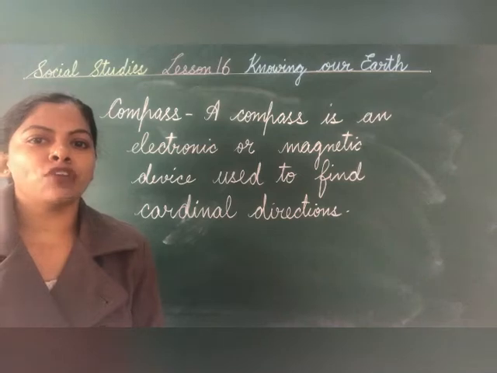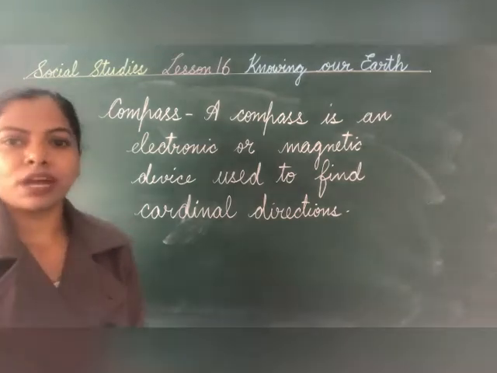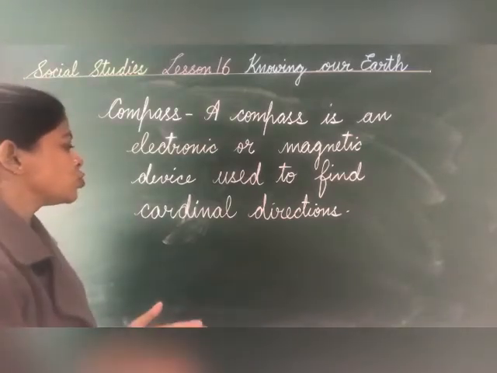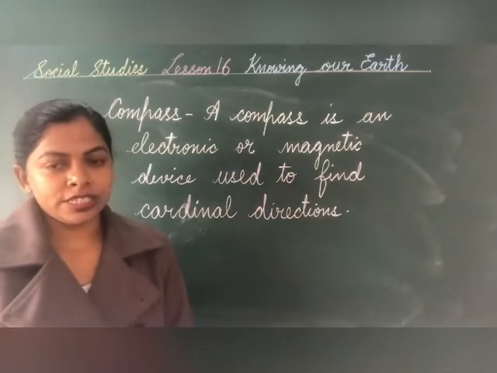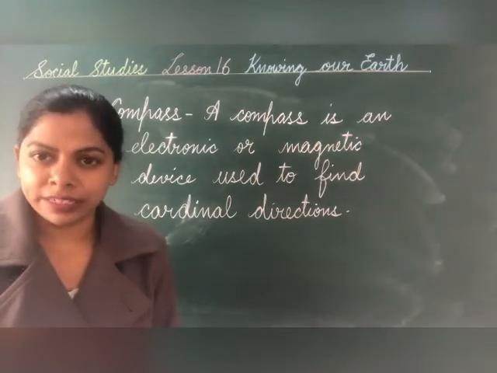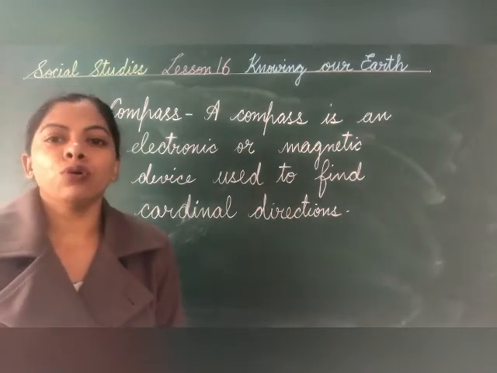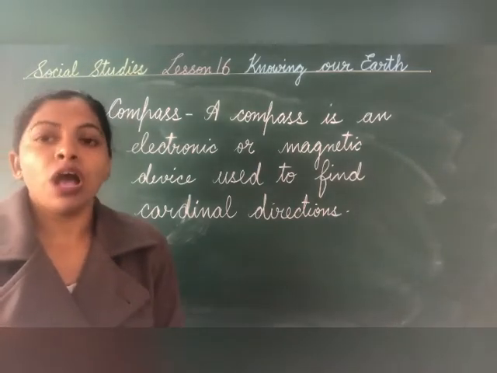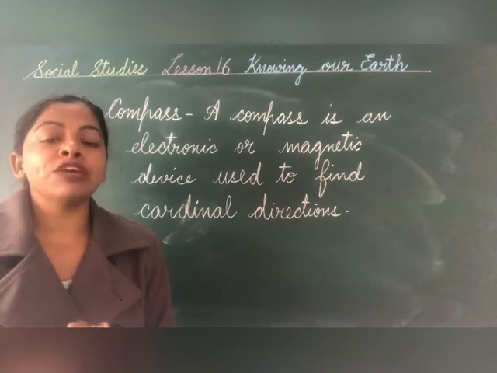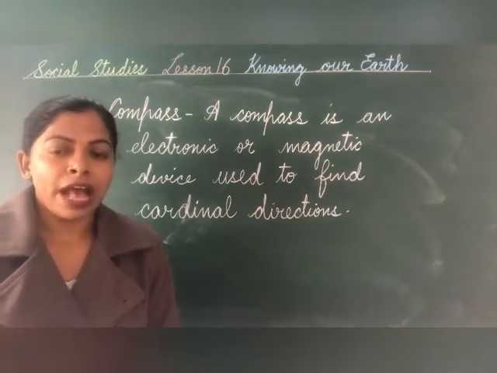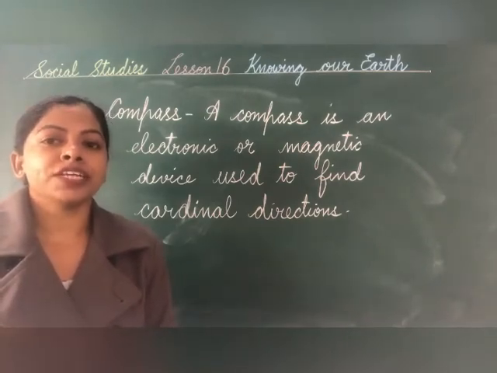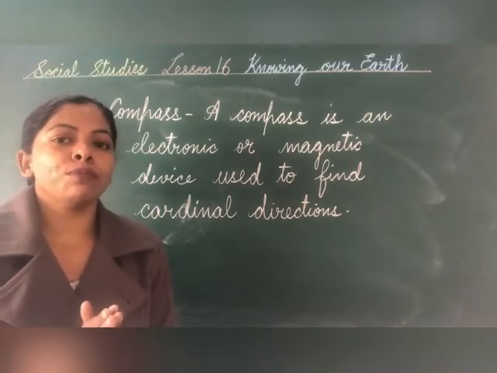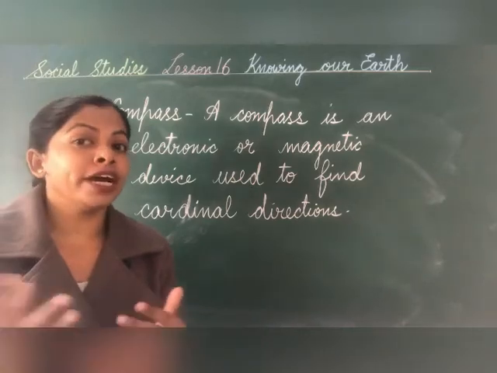Children, the last topic of this lesson is compass. What is a compass, children? A compass is an electronic or magnetic device used to find cardinal directions, and a compass is used by mariners. Who are mariners? People who go in the sea. Okay, because in the sea, children, there is no road and how will they make out the directions? Only with the help of a compass. And children, a compass points the direction that is north. So when it points north, mariners can easily make out the other directions.